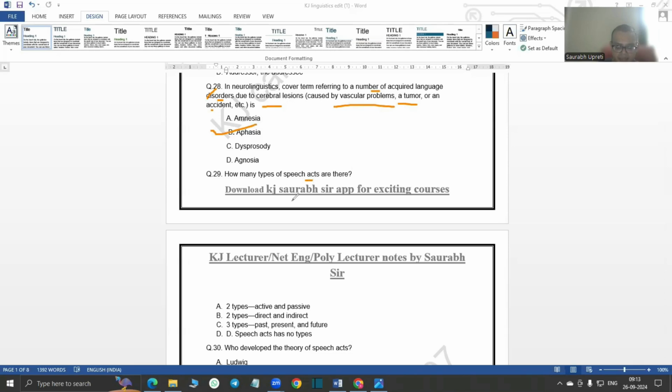Okay, how many types of speech acts are there? It's a very important question, this one. So the answer is two types of speech acts are there: direct speech act and indirect speech act.